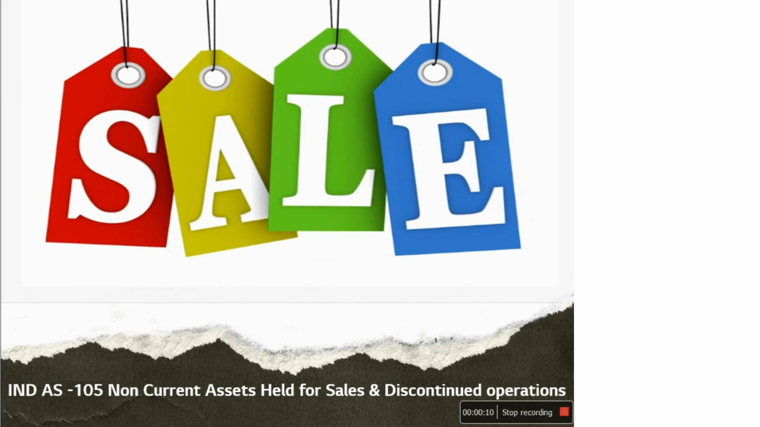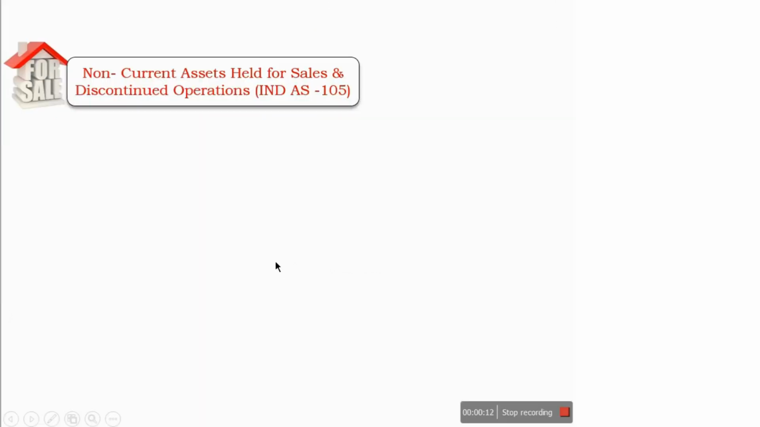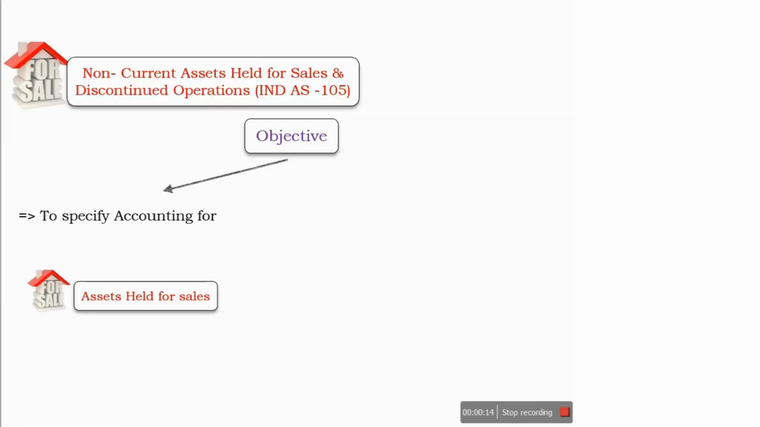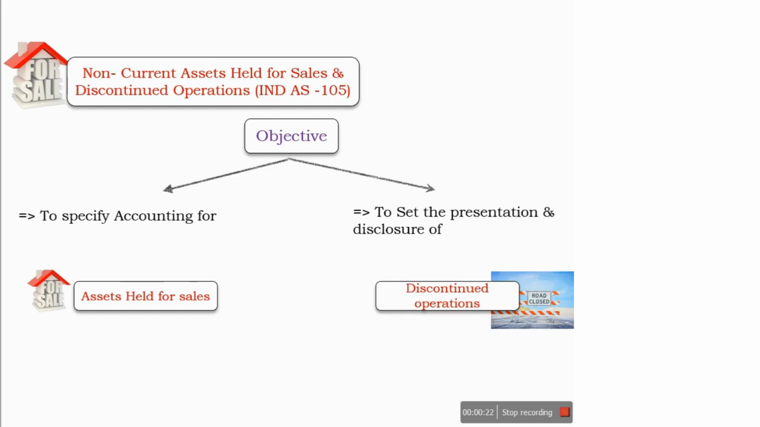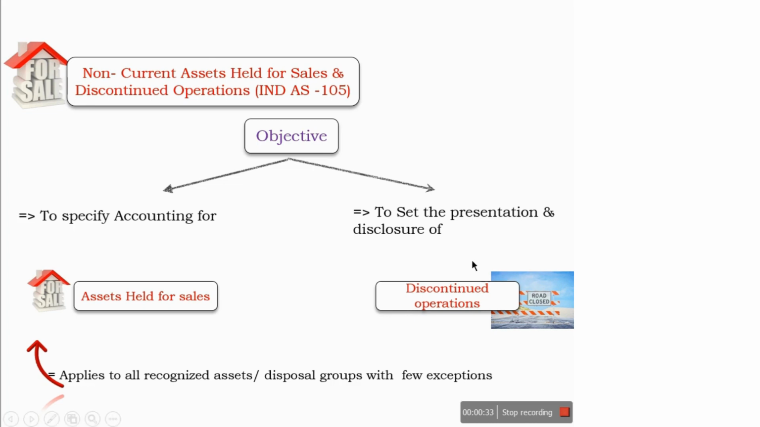In this video, we will discuss Indian Accounting Standard 105 that talks about non-current assets held for sale and discontinued operations. The objective of this Indian Accounting Standard 105 is to prescribe the accounting treatment for assets that are held for sale and to prescribe presentation and disclosure requirements for discontinued operations. This Ind AS applies to all recognized assets and disposal groups with few exceptions.